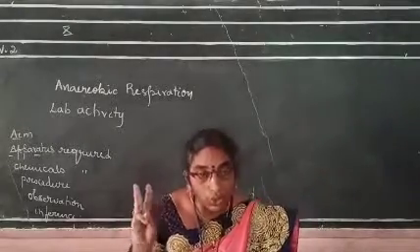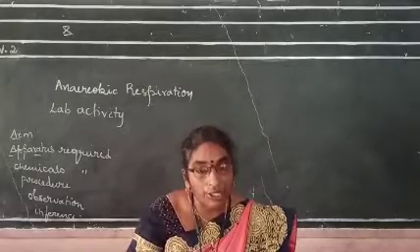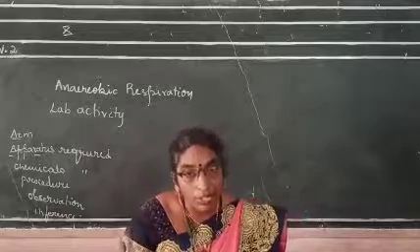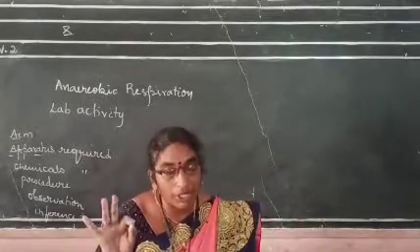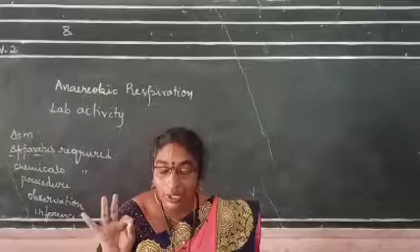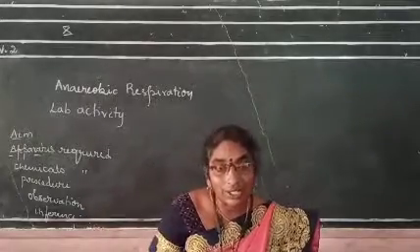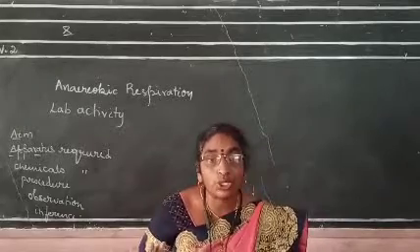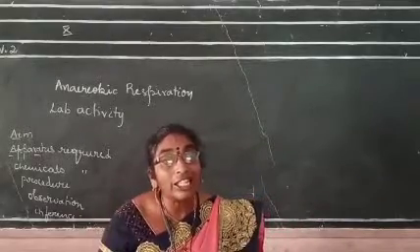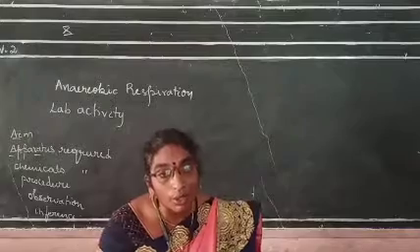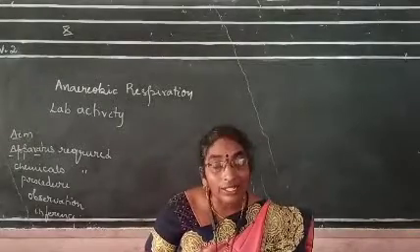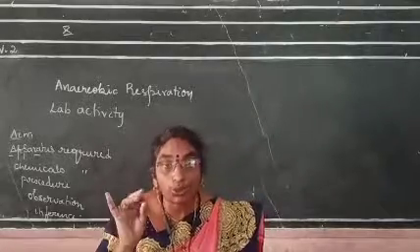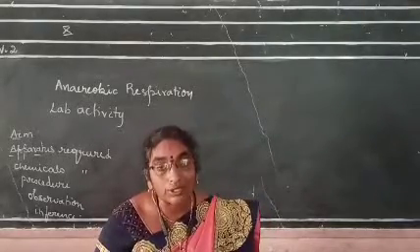Here three solutions are very important: the paraffin, Janus green, and bicarbonate solution. In glucose we are adding the yeast. Yeast is doing the respiration and releasing carbon dioxide. We are adding the paraffin solution so that no oxygen interferes with the glucose solution. Then we are adding the Janus green solution to know whether oxygen is present or not.